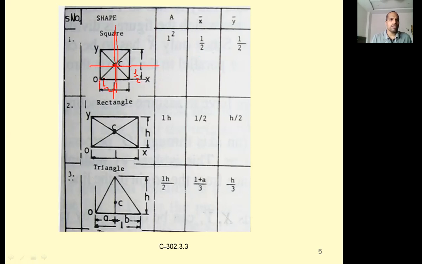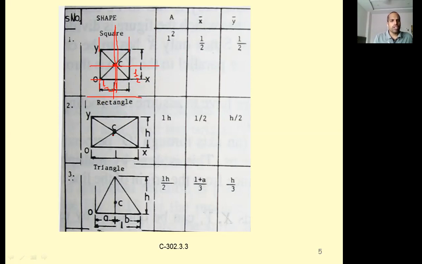The coordinates of the centroid from this point are L by 2 and L by 2. From here it is L by 2, from here also it is L by 2, and from here also it is L by 2, because it is a square. Right. So that is about the square section.